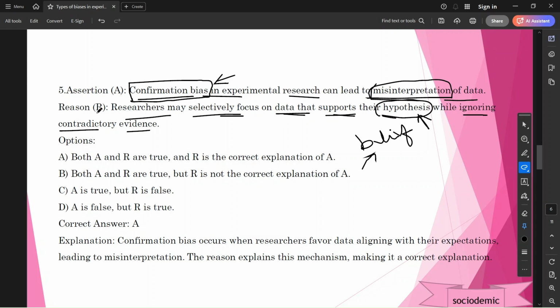Yes, the reason correctly supports the assertion. So the answer is A. The explanation: confirmation bias occurs when researchers favor data aligning with their expectations, leading to misrepresentation. This reason explains the mechanism, making it the correct explanation.